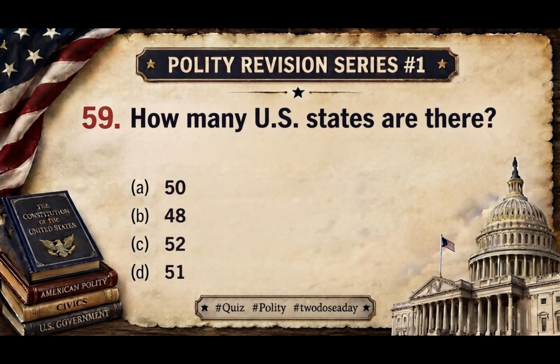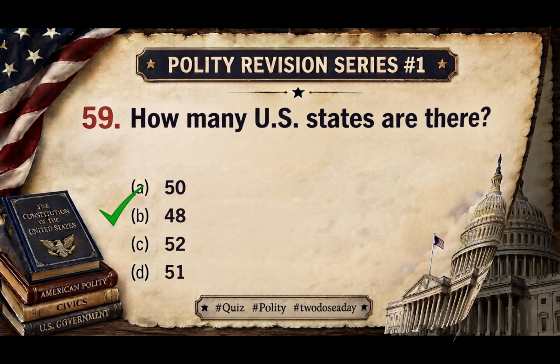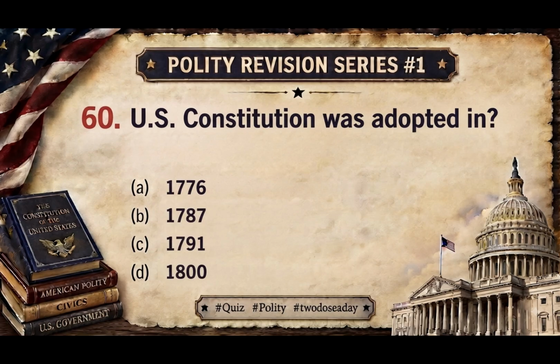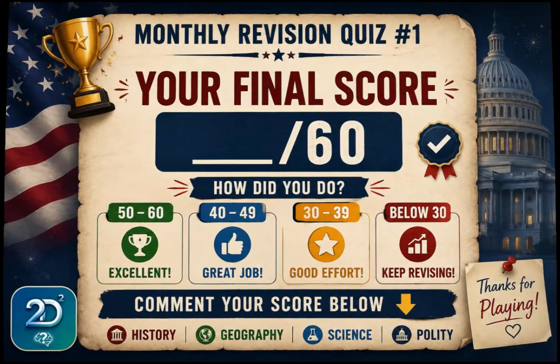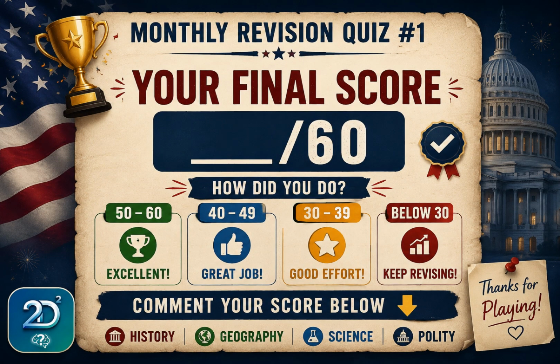Question 59. How many US states are there? The answer is 50. Here comes the last question. US Constitution was adopted in which year? The answer is 1787. That's the final showdown. You have seen these questions throughout this month, but can you still score 50 out of 60?